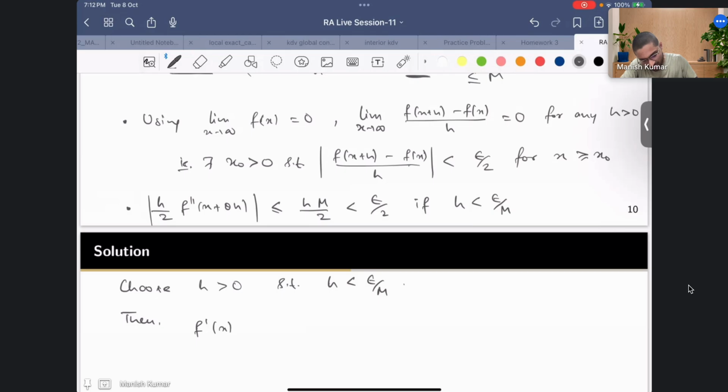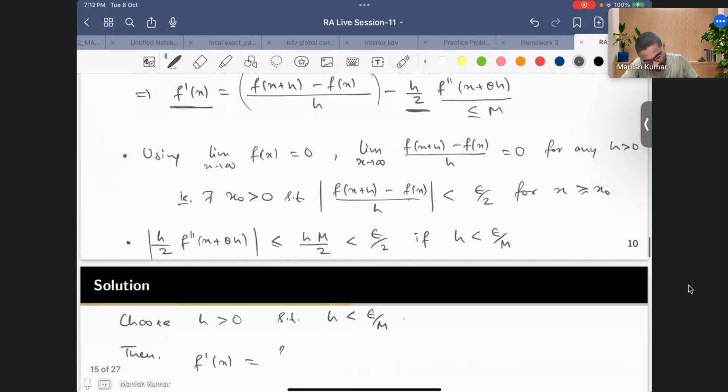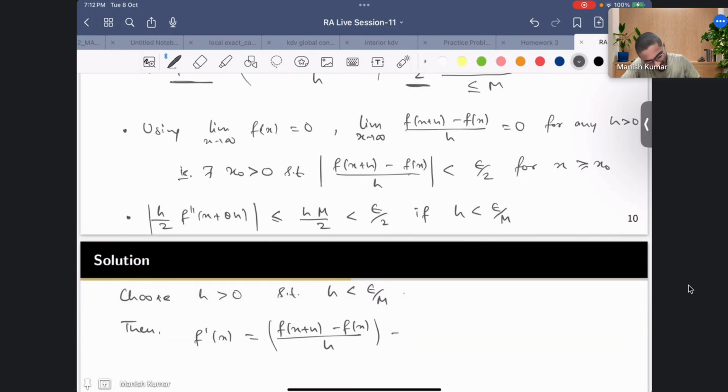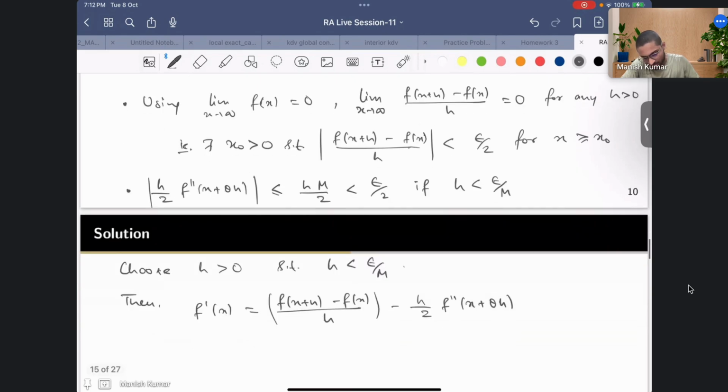I can write it in this way, f double prime x plus theta h, right? I can write this first derivative f prime in this fashion.